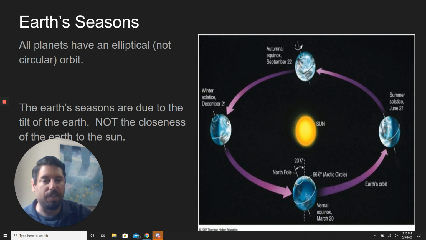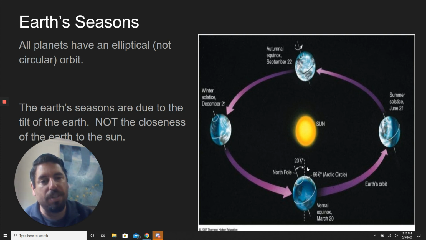And on this side, we're tilted away from the sun. And so because we're tilted away from the sun, there's less direct sunlight hitting us. And so it's winter. And then, of course, at the top and the bottom, the tilt isn't affecting it. I mean, you can just see if the sun is here, this tilt is tilting toward it. But if I put it here, it's tilting this way, but the sun's light is coming this way. And so the tilt isn't affecting the light. And so that's when we have our fall and our spring.